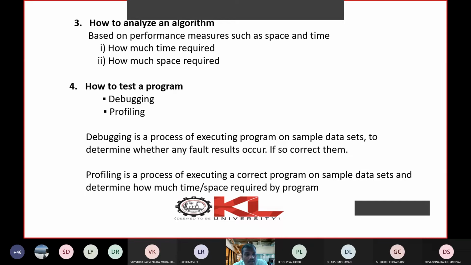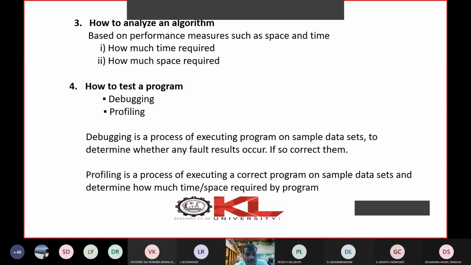For example, if no faults are there, you cannot find anything, but sometimes the output may be wrong. Your debugging process only finds syntax errors. If semantic errors are there, your output will be wrong, and your compiler will not catch those semantic errors. That is why, even though sometimes your program execution is successful, you still get wrong output. Anyhow, debugging is the process of determining the faults available.